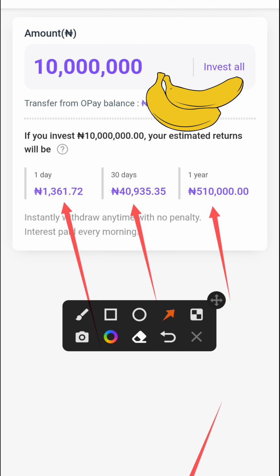I don't know the bank you are using, but the question I have for you is, the amount you have in that bank, how much does it pay you daily, monthly, or yearly? If the bank you are using does not pay you or give you interest on a daily, monthly or yearly basis, then I still don't know why you still have your money in that bank. Even if you wouldn't want to move all your money from that bank to this platform called Opay, at least send some certain amount of money over to this place and let your money work for you, than leaving your money where it is.